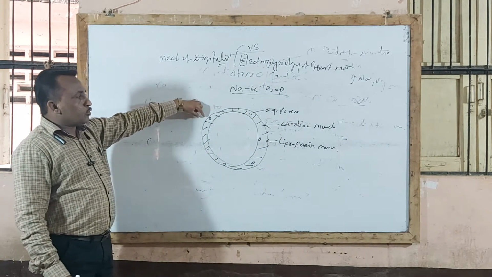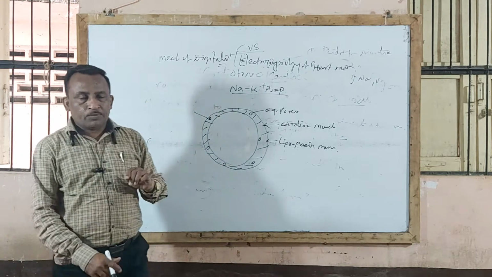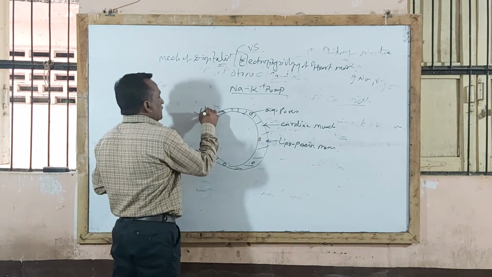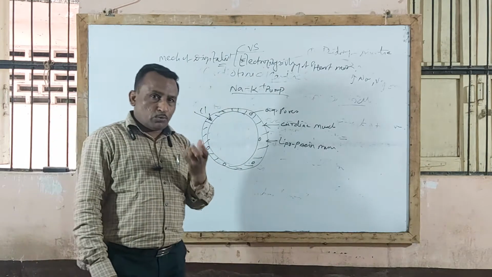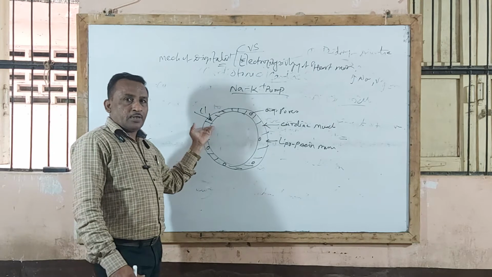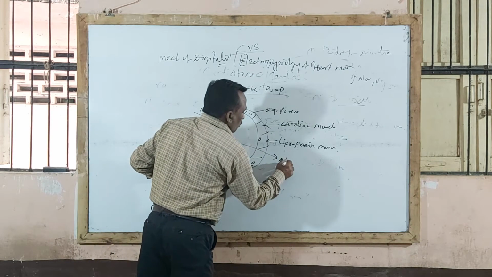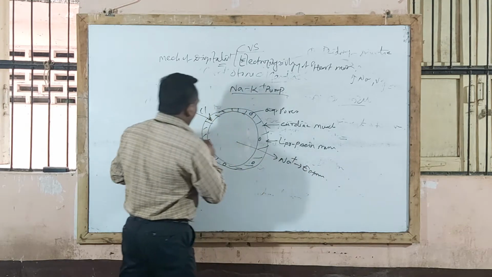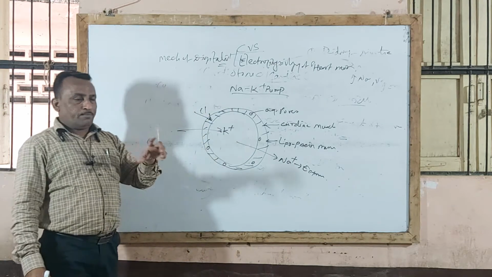So through aqueous pores only water soluble molecules pass through. Now generally small chloride ions pass easily through these pores because these chloride ions have a size less than the pore size, isn't it? Therefore generally 3 molecules of sodium go outside the cell, that is deposited extracellularly, and 2 molecules of potassium enter inside the cell.